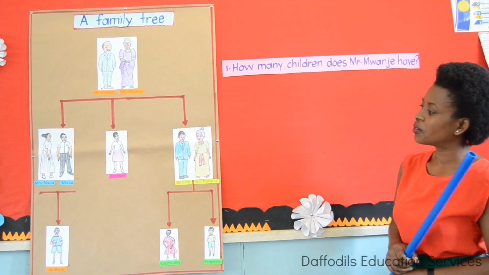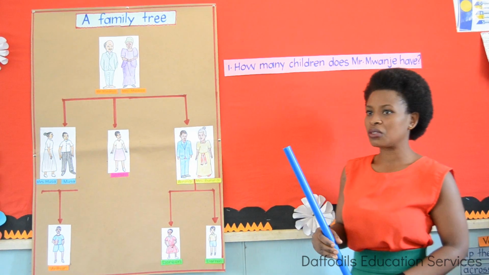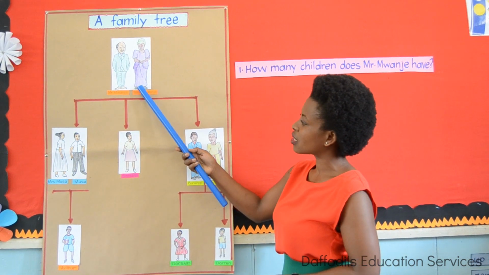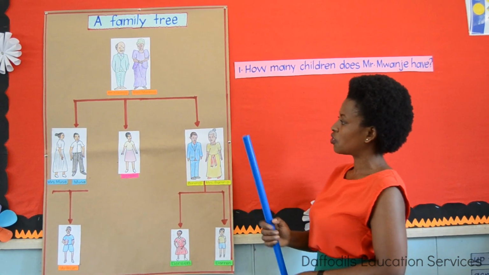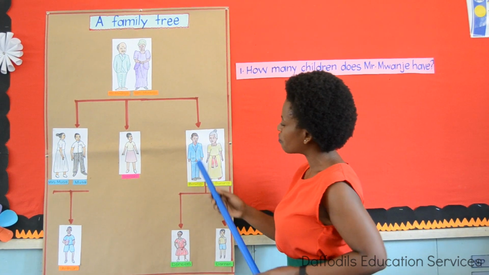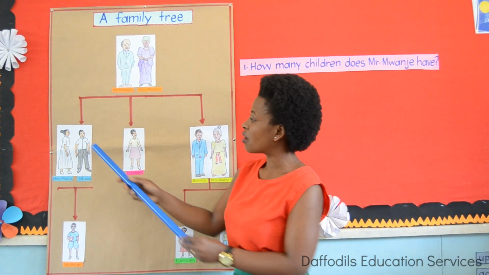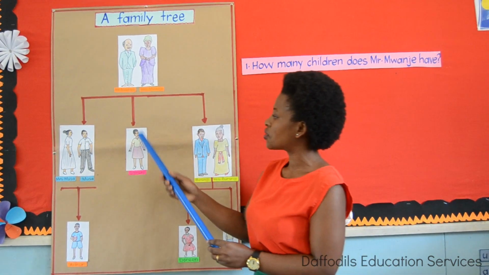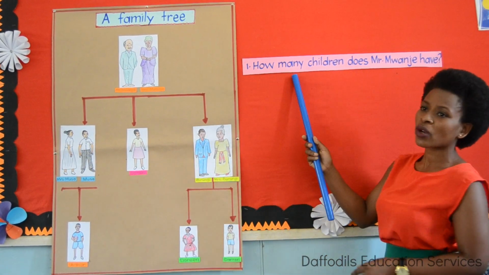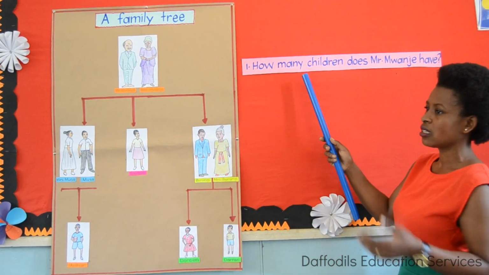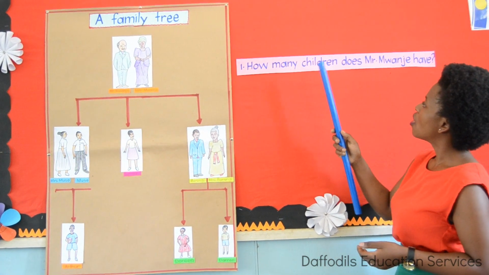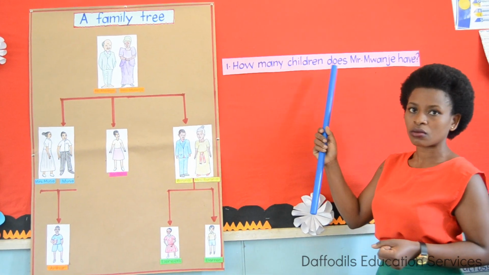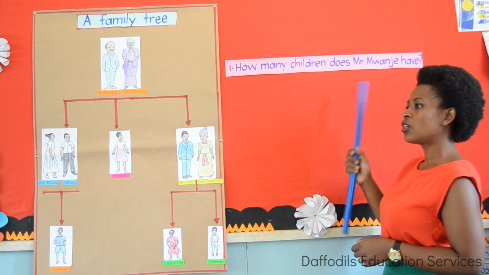Who can tell me? Let's go back to our family tree and we count the children of Mr. Mwanje. Here is the family of Mr. Mwanje. I told you this part is for the children. So we have Bilunji, we have Sarah, and we have Musa. So how many children are there? Let's count. We have 1, 2, 3. So how do we answer if they ask you, how many? So we say, Mr. Mwanje has 3 children.